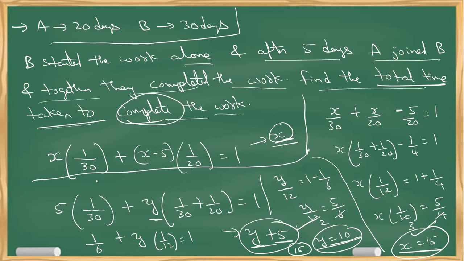So total time you can get with this equation and this one. You have to be smart enough to know which equation to apply. If they're asking total time, apply this equation. If they're asking only the particular time where both are working, apply this equation. No need to add or subtract again. This is how you prove your smartness. Clear with this?